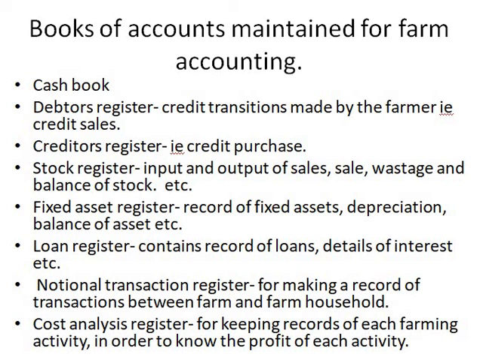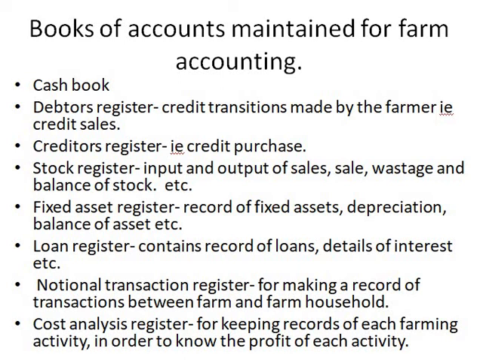Now, as I told you in the previous class, the fixed asset register is for assets for which you hardly find any depreciation being given. For example, land. Now, land, you normally don't find depreciation for it. You always find appreciation for it. So with the help of the fixed asset register, you can record and get to know the amount of fixed assets that the farmer has, the number of fixed assets, and whether he has given depreciation or appreciation for it. The balance of an asset is known when you maintain the fixed asset register.